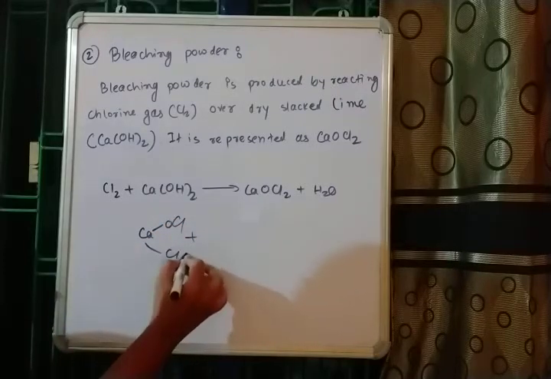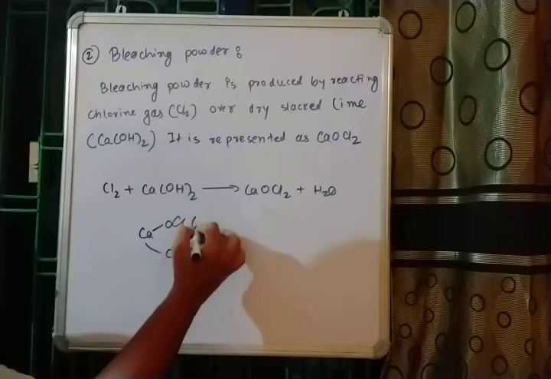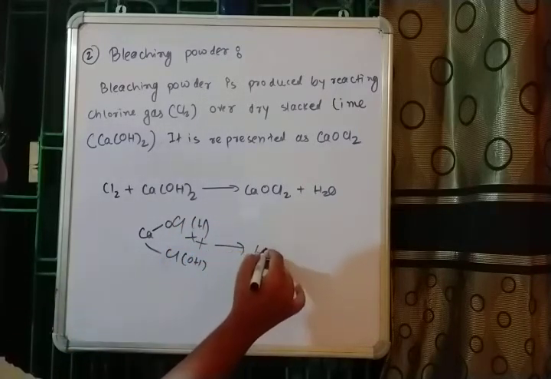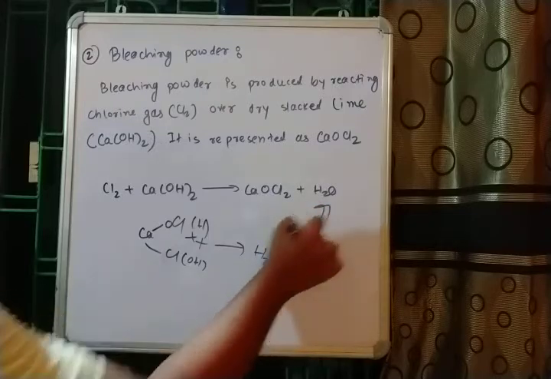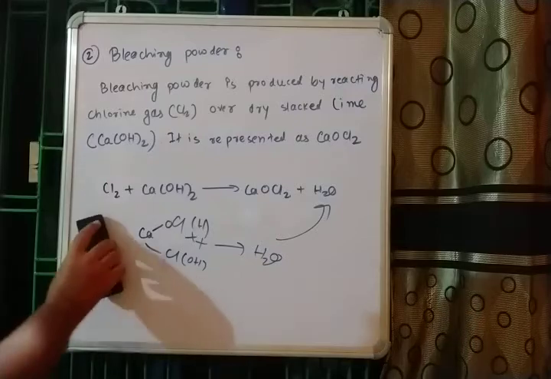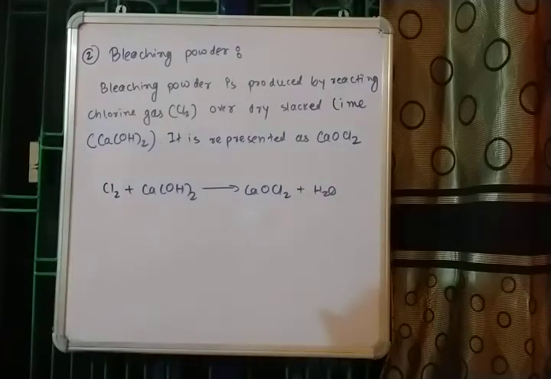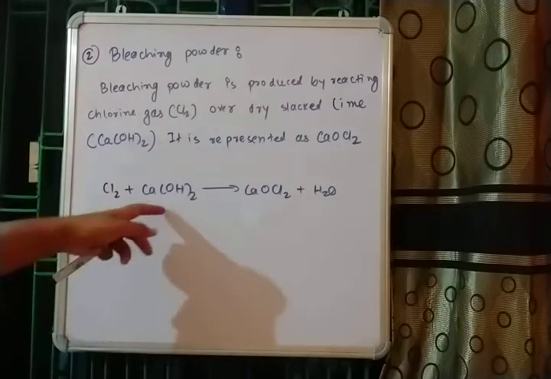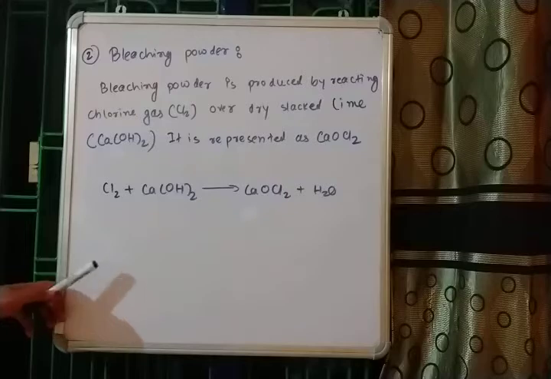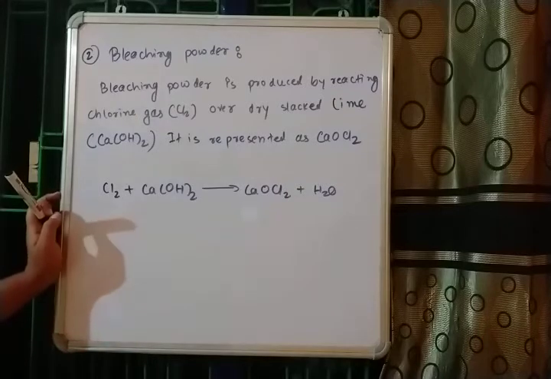So from here the OH is gone, and from here the H is gone. This H and OH will combine with each other to give H2O, which is this one. Here we need two reactants, which are chlorine gas and slaked lime. The uses of bleaching powder are very nicely mentioned in the textbook itself, so I am not going to waste any time on them. I will quickly move on to the next compound.